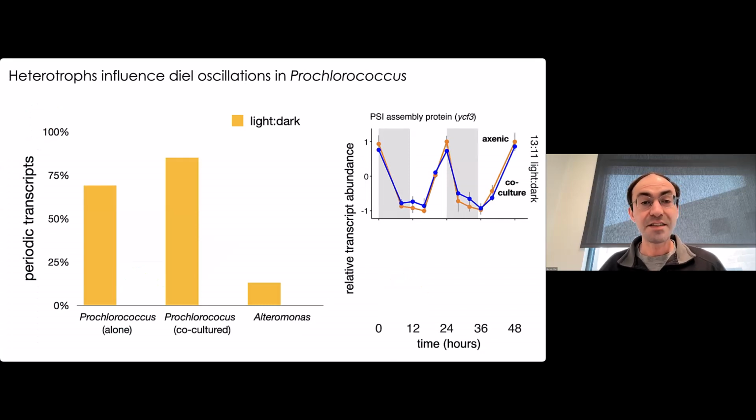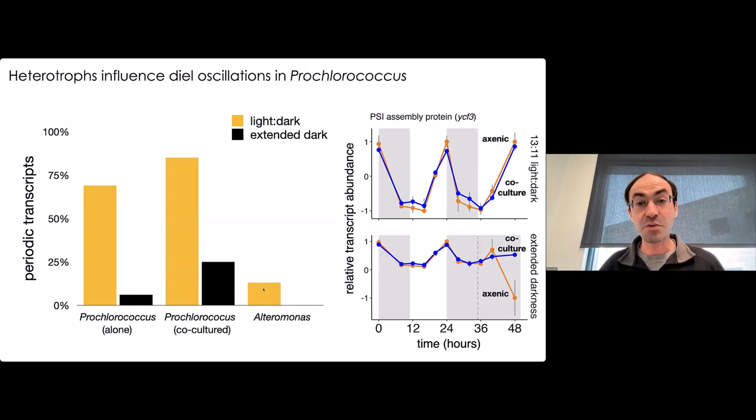And so when we looked at this transcriptomic data, and I'm here categorizing, using statistical tools, the percent of all transcripts that seem to show statistically significant periodicity, Prochlorococcus alone showed a pretty hefty proportion of the transcripts were periodic. Interestingly, the number of periodic transcripts increased in co-culture, even in normal day-night light cycles. And we also saw a few transcripts that seemed to be periodic in our Alteromonas cultures, a portion of the culture as well.